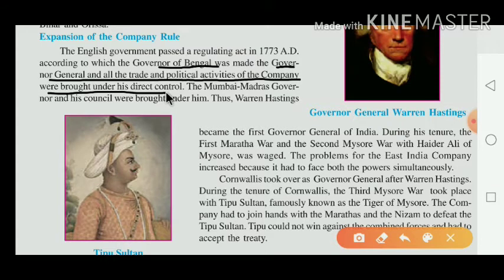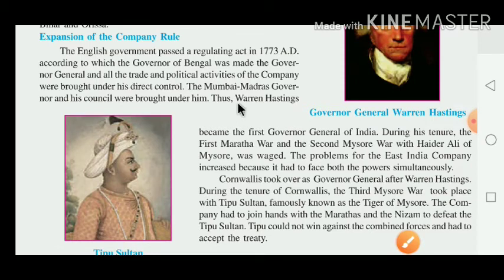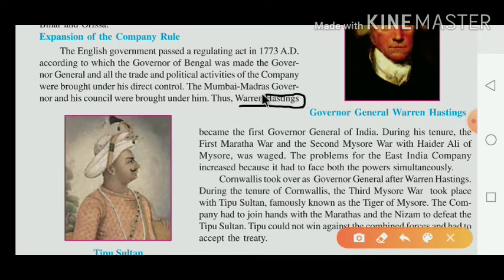According to the Regulation Act, the Governor of Bengal became the Governor General of all the trade and political activities of the company, and he had direct control. The Bombay and Madras Governors and their councils were brought under him. Thus, Warren Hastings became the first Governor General of India. Who became the first Governor General of India? Warren Hastings.